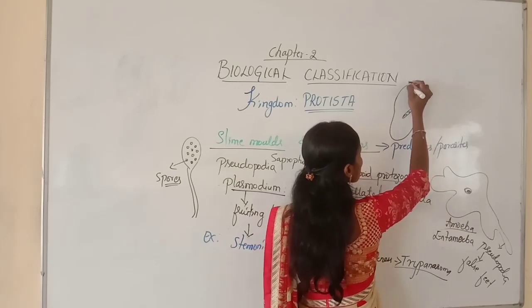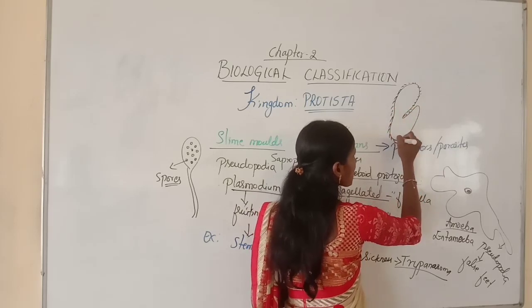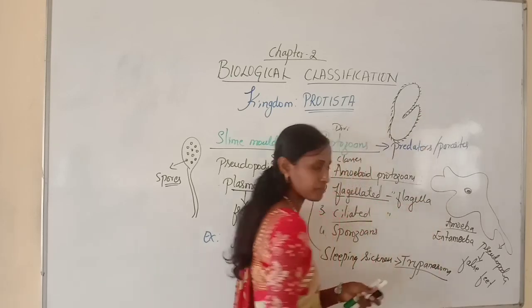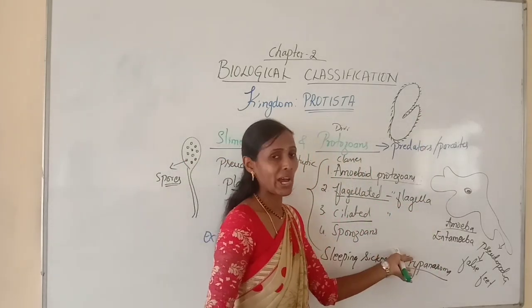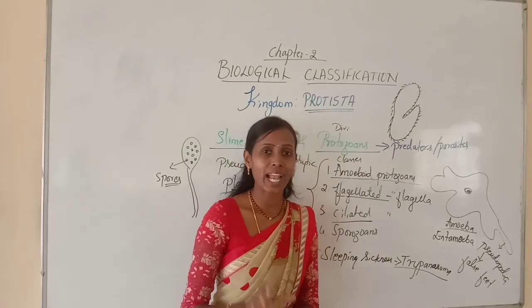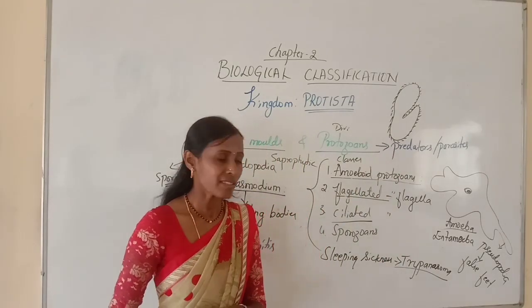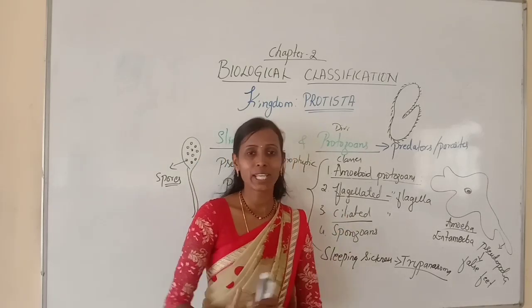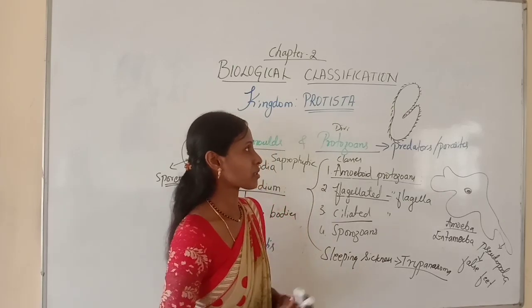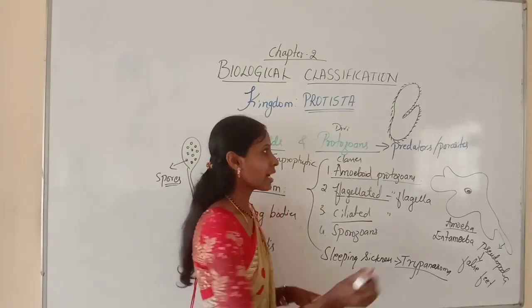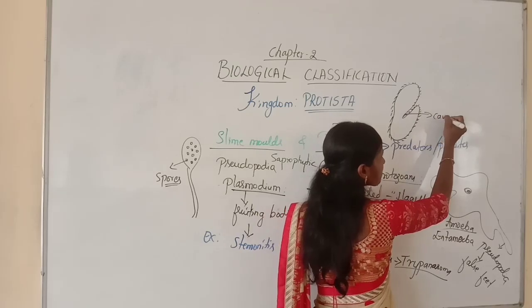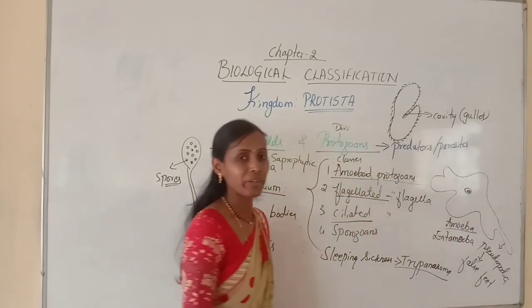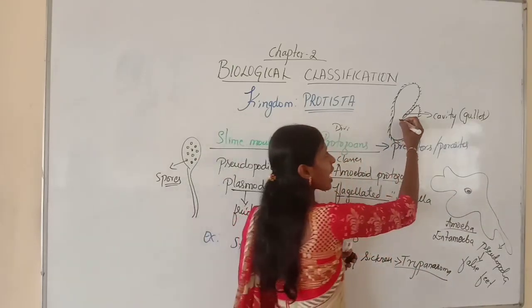Here they have thousands of cilia around the organism. With the help of thousands of cilia, they can move faster than other organisms. When compared to amoeba or other organisms, Paramecium is usually actively moving because they have thousands of cilia. And here they have a cavity called the gullet that opens to the outer surface.